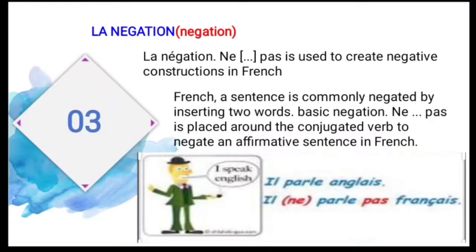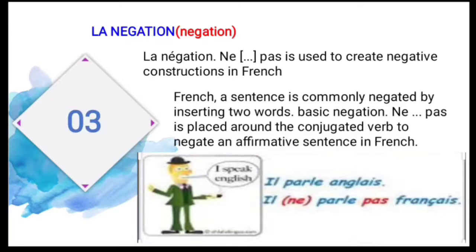Let us move to the third content, the negation. Negation means negative sentence. So how do we form the negative sentence in French? The negation ne pas is used to create the negative construction in French. So when you are changing it to the negative form, we always use ne and pas only.